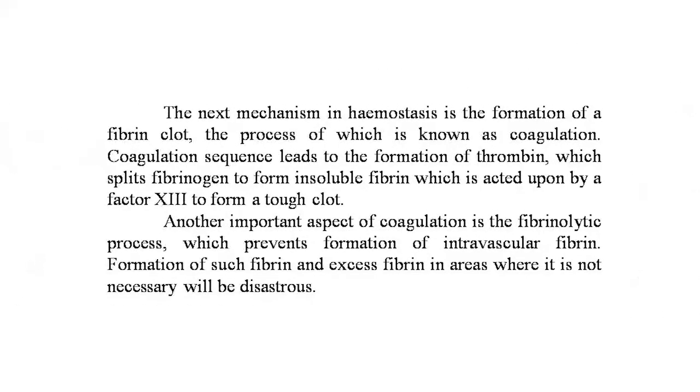The next mechanism in hemostasis is the formation of a fibrin clot, the process of which is known as coagulation. The coagulation sequence leads to the formation of thrombin, which splits fibrinogen to form insoluble fibrin, which is acted upon by factor 8 to form a tough clot. Another important aspect of coagulation is the fibrinolytic process, which prevents formation of intravascular fibrin; excess fibrin in areas where it is not necessary will be digested.